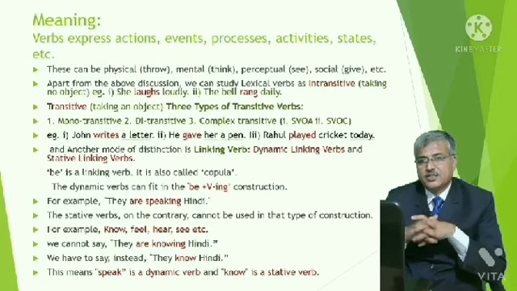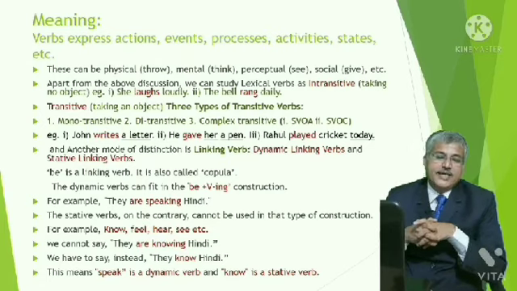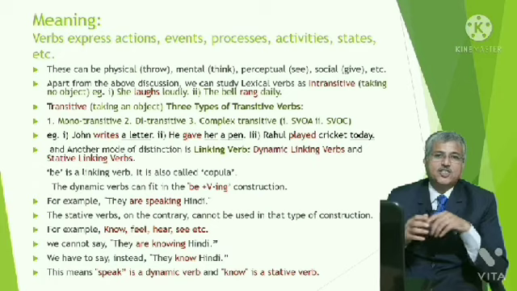Mono means single, one. It takes only one object. Such verbs are known as monotransitive verbs. For example, John writes a letter. A letter is one object. So, writes is a monotransitive verb.